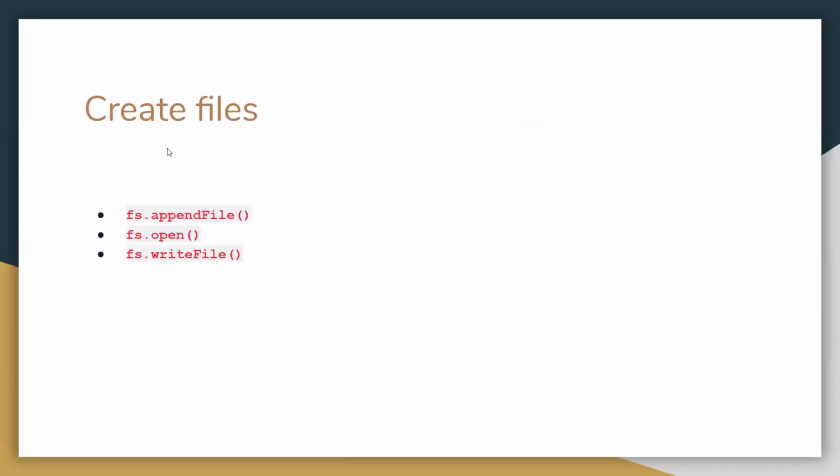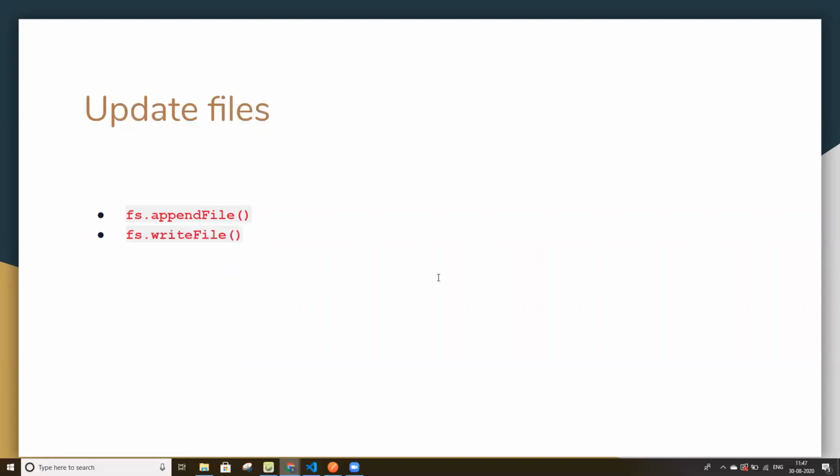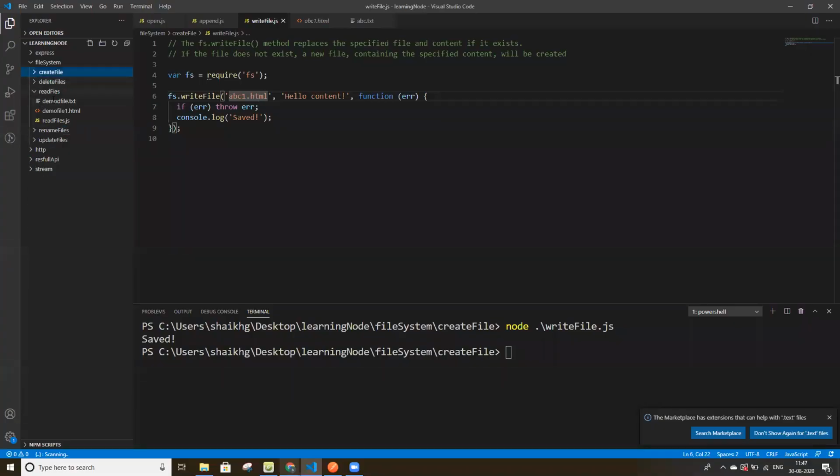To create a file, we can use these methods which are available in the module: appendFile, openFile, and writeFile. If you want to update a file, we can also update the file with the help of Node.js on the server.